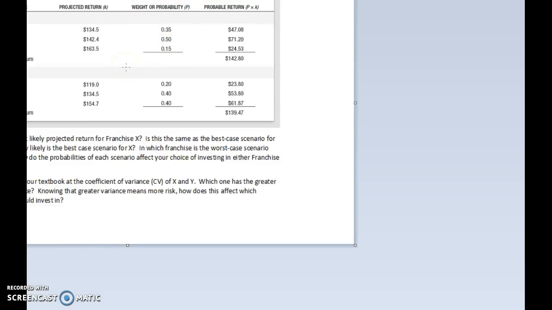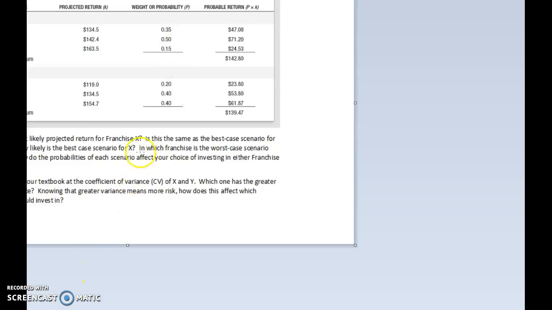Now, is this the same as the best case scenario? Not necessarily. The best case scenario is this highest projected return, which would be 163.5 million. However, it is the least likely to happen. It's got the lowest probability right here.